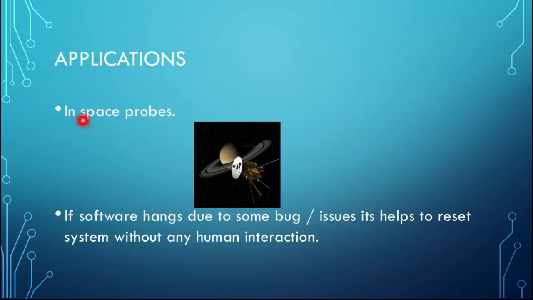Let's look at the application in space probes. In space probes, we can't actually go there and reboot the system all the time, right? It is not practical. So we have to depend upon things like a watchdog timer to reboot the system. What happens if some kind of software failure happens in a space probe? It will automatically generate a reset signal to the controller and it will initiate from the beginning. So when there is little human interaction, we can use this watchdog timer.